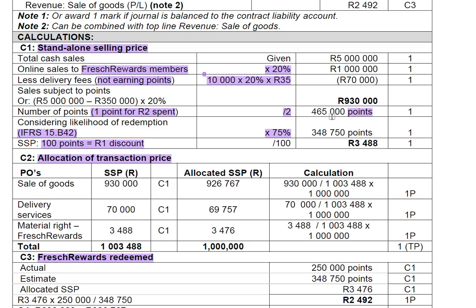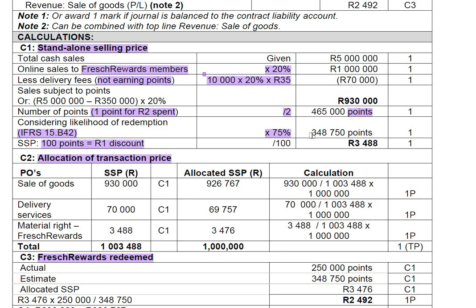Now we take this 465,000, we multiply it by 75%, which is the probability of redemption, and we're saying the points will actually be 348,750 points. Now, the points that we think are most likely, or that we're going to get with higher probability, is 348,750 that we're going to redeem back to the customer.